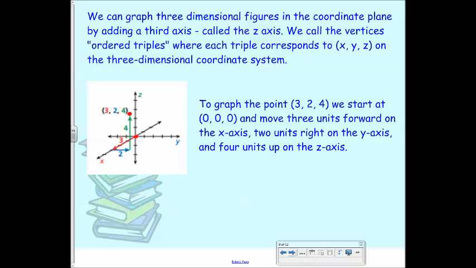Wait, why can't they just tell you it's 2, 4? It is 3, 2, 4. But then this is just giving you the directions for how to get there. So 3 is on the x-axis, then you go 2 on the y-axis, and then 4 on the z-axis. Which is what you do when you plot a point anyway. Like if you plotted a coordinate point and I gave you 5, -3, you would go over 5 and then down 3. That's what you do. You just do that in your head. Here it's just telling you what you're doing in your head. So I'm going 3 this way on the x-axis, then I'm going 2 on the y, and then up 4 on the z-axis.